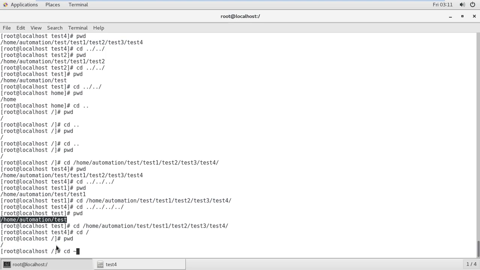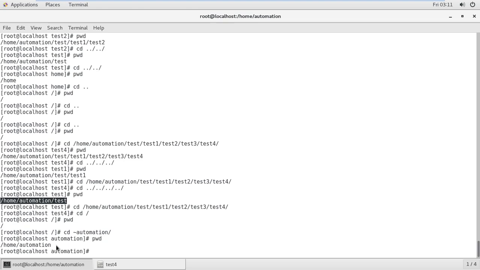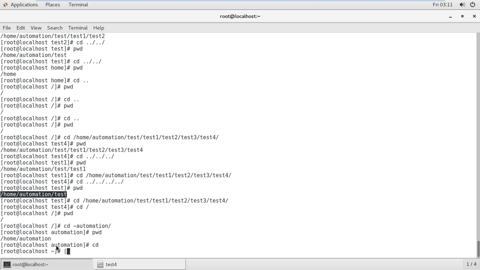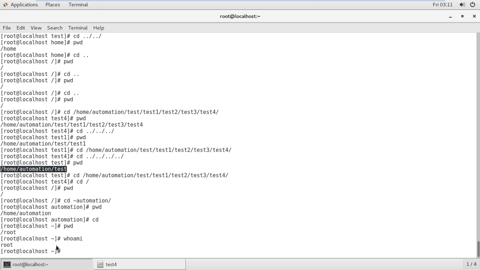So cd slash automations, enter. So it will go to that home directory, the home automation directory. If I just enter cd, it will go to the current home directory. pwd shows root, the root directory. I'm just checking who am I, it will show root. Right now I'm using a root login.